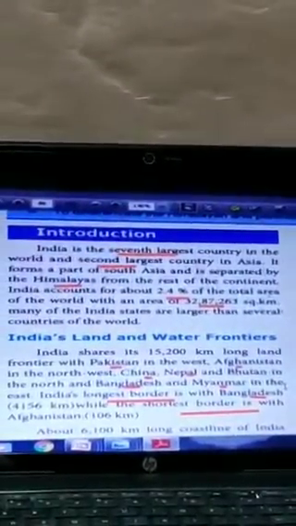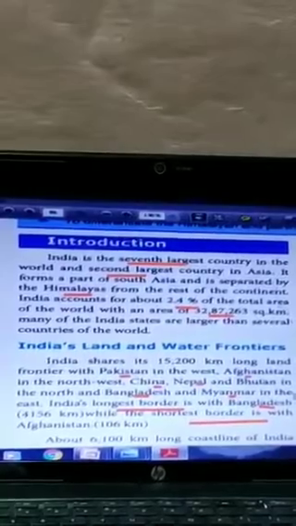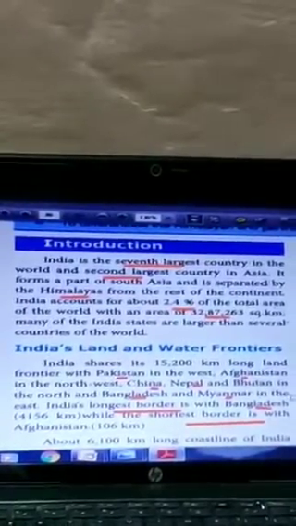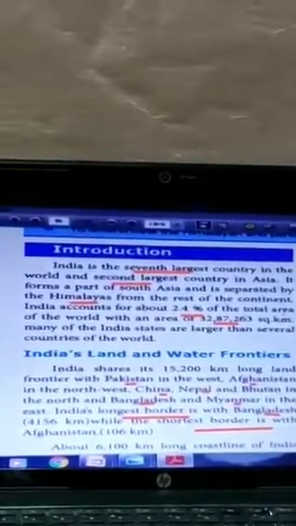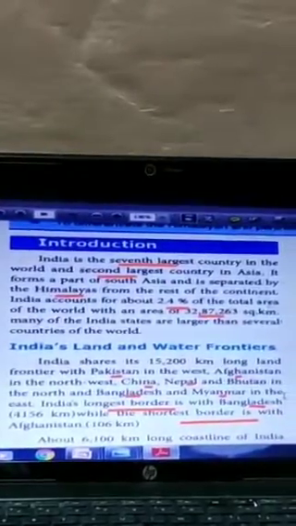So this is your book. Using this, you may take notes. So India is the 7th largest country in the world and 2nd largest country in Asia. India is divided from the rest of the countries by the Himalayas. India has 2.4% of the total land area of the world.